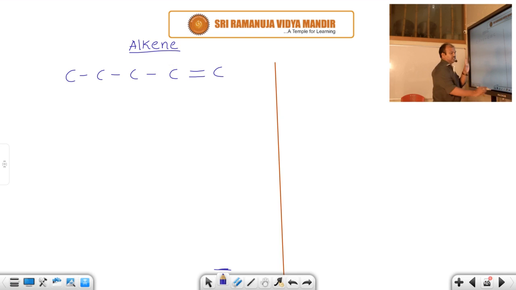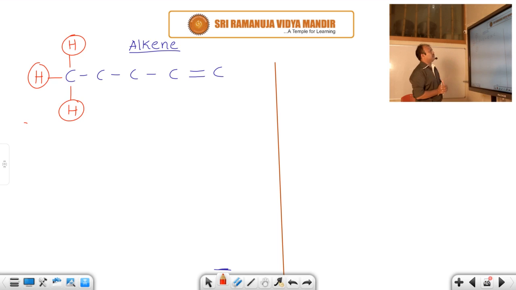Okay, is this the correct structure? It is not exactly correct; some mistake is there. What is it? Carbon should have tetravalency. That means every carbon should have 4 bonds. Have you observed from left to right the first carbon? It contains only one single covalent bond. That's why it must be satisfied with how many hydrogens? 3 hydrogens. Now it has 4 bonds: 1, 2, 3, and this is 1. Total 4 bonds. So every carbon must be satisfied with hydrogens and maintain tetravalency.